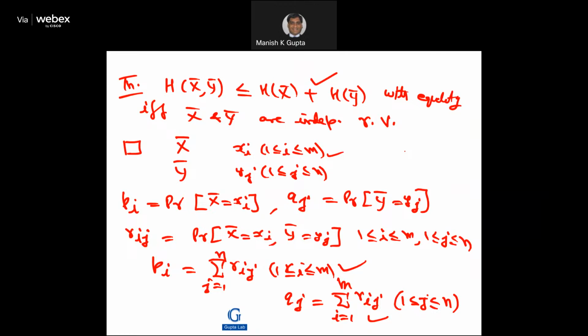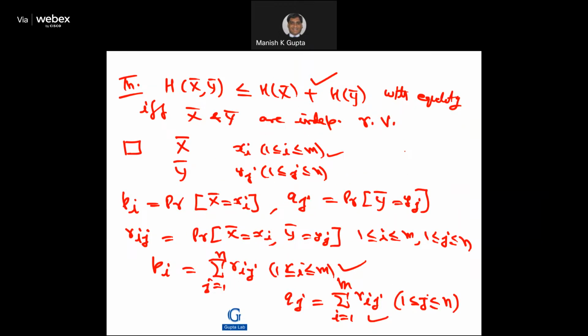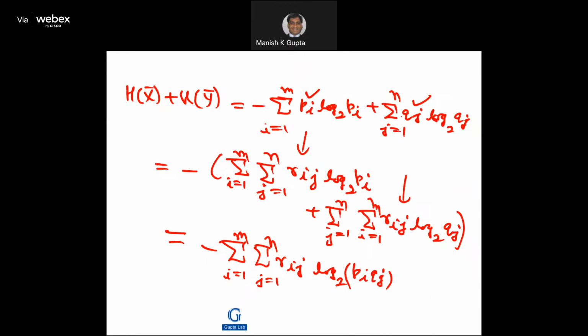Then I can compute H(X,Y). So I'm taking the right-hand side, H(X) plus H(Y). I just compute the formulas: pi log base 2 of pi plus qj log base 2 of qj. Then I substitute the values of pi and qj here. You get something like this. After simplification, it turns out to be the double summation of rij log base 2 of pi qj.